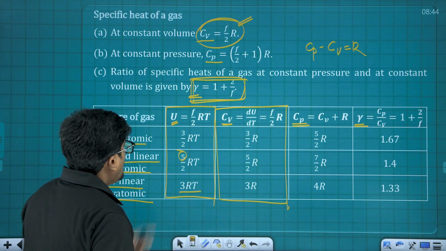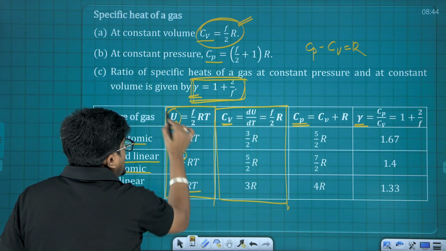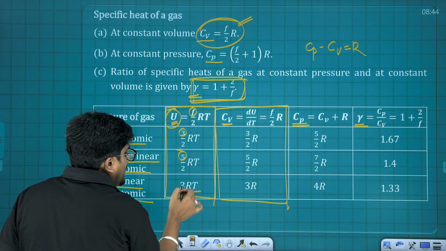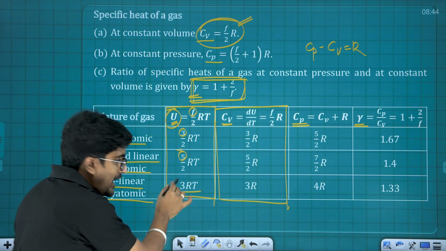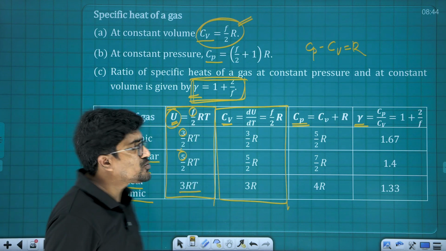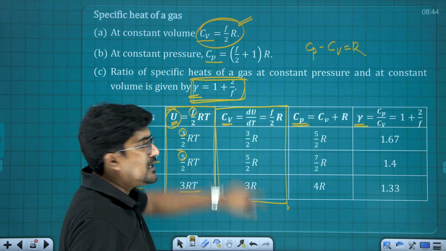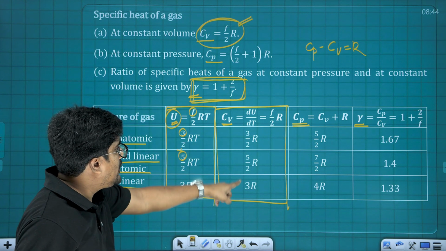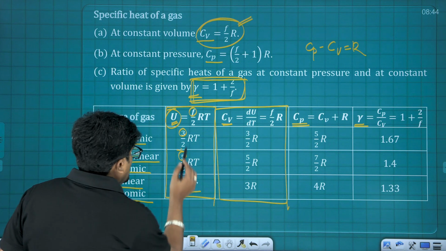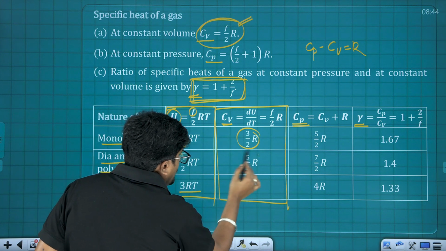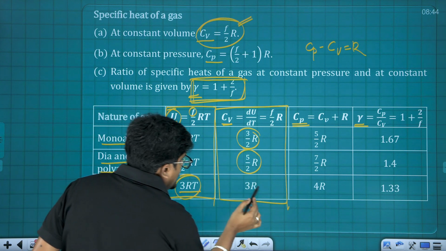Now the total energy is represented in terms of degree of freedom, and the degree of freedom is replaced by 3 here, 5 here, as well as 6 there, and finally it is 3 RT. Next one is Cv. Cv is dU by dT. If you differentiate this with respect to temperature, you will get Cv. So it was 3 by 2 RT here, it is 5 by 2 R here, 3 R here.